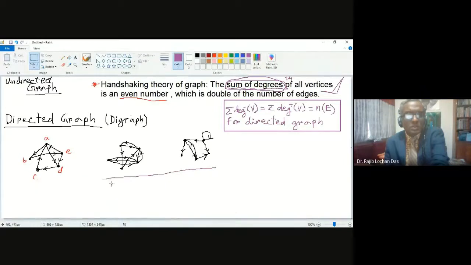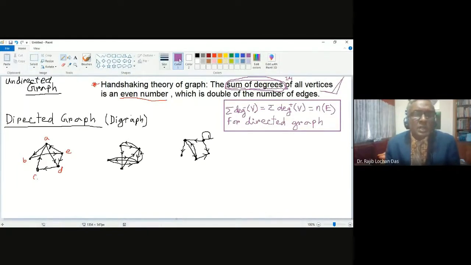Last example with a loop. What will be the degree for this example? What will be the degree of every vertex? Let me write it down here: degree minus and degree plus. What will be degree minus and degree plus for this point?